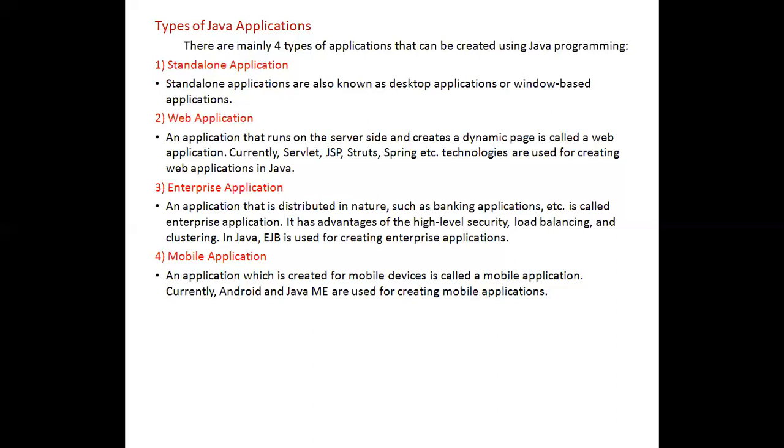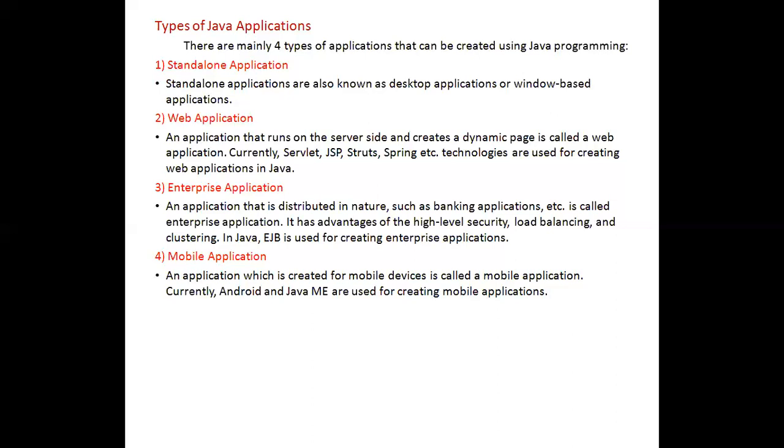What he deposits, what he withdraws, and what banking transactions he does. What are the payments he is making? To which account he is transferring? We need to maintain all the things, and it contains load balancing.